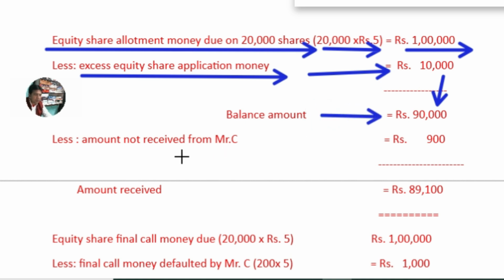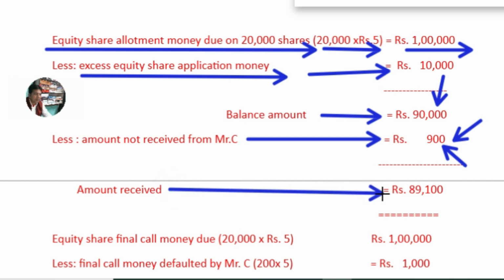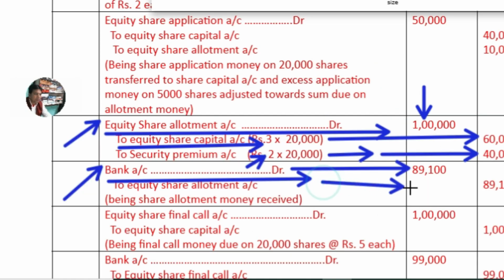But one of the shareholders to whom 200 shares were allotted has paid only 100 rupees of the allotment money, and the remaining 900 rupees he has not paid to the company. This is the defaulted amount, and the company has not received it. So this 900 shall be adjusted from 90,000. The balance amount received is 89,100, and this amount will be debited to the bank account. You will get this amount 89,100 from there, which I had shown you in the working.